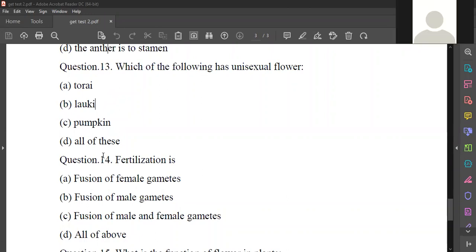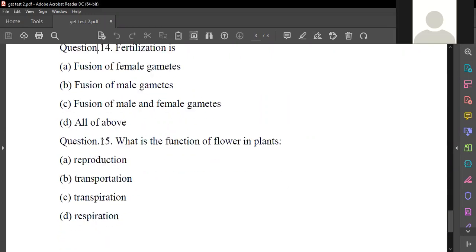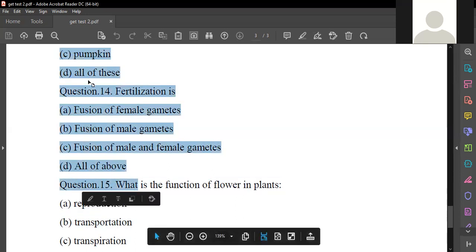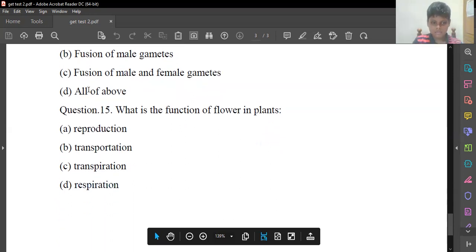So the 14th question, fertilization is fusion of male and female gametes. Sir, I think all of these. No, sir, it's not all of these. What is the 14th answer? Fertilization. Fusion of male and female gametes. Option C. Sir, I did not get that.